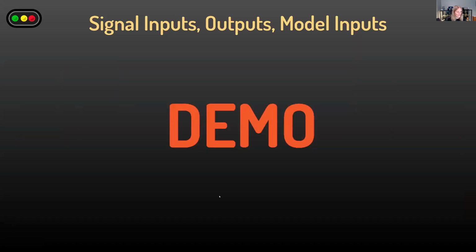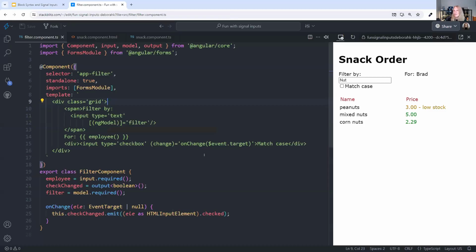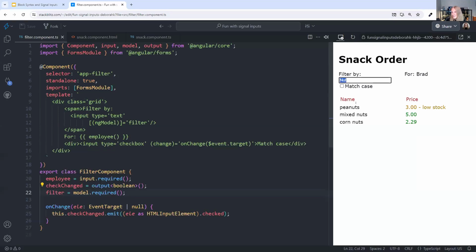With that, I have a demo right here. Okay, so this is basically the code you saw from the slides. Here are my three properties. I've got the input, the output, and the model. So here in my filter by, if I have no filter, I get the entire list.